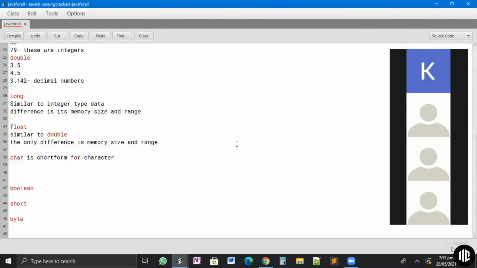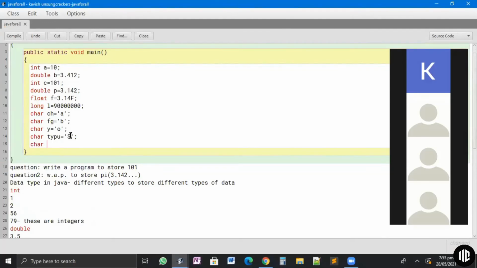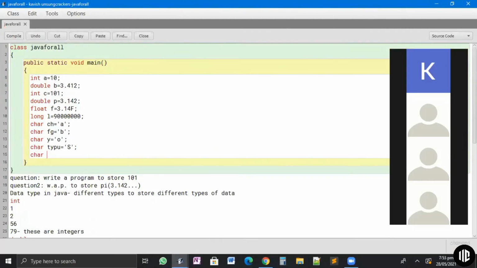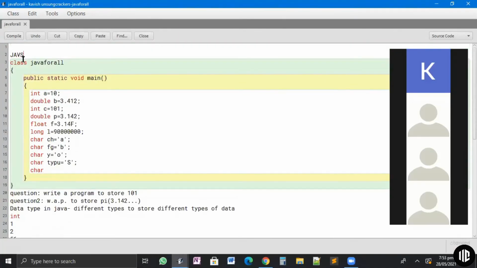Any doubts with char? It can also store capital or small, it doesn't matter. But guys, one very important thing: Java is case sensitive. Now, what is case sensitive?